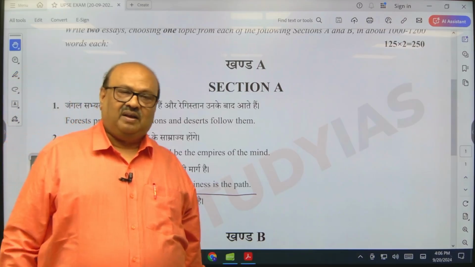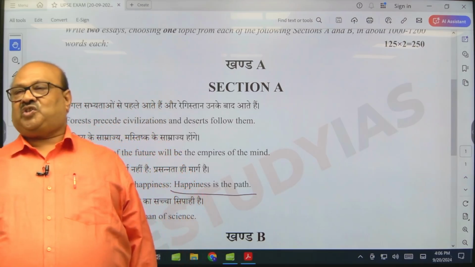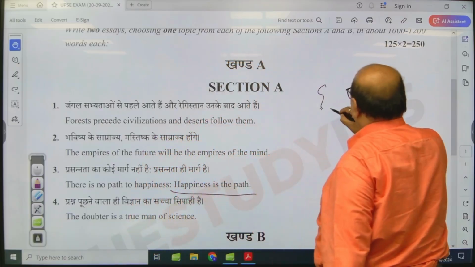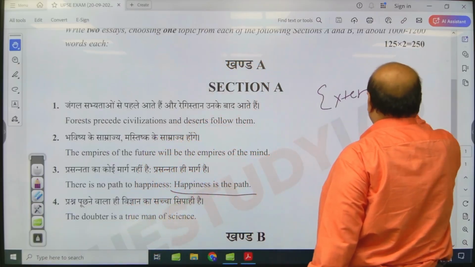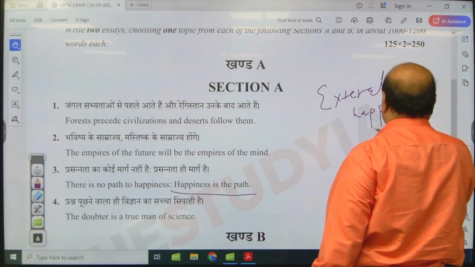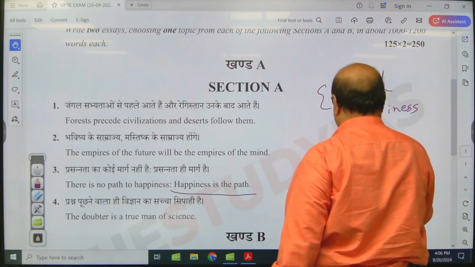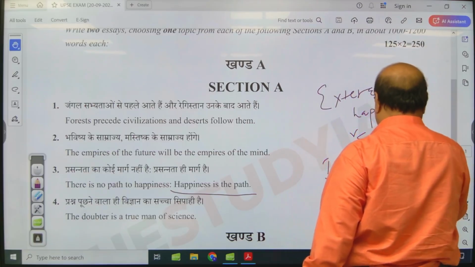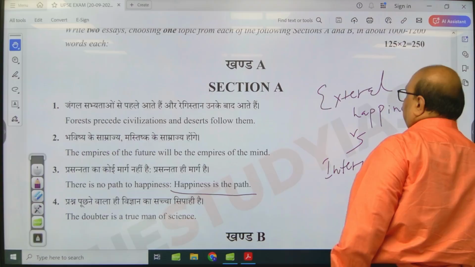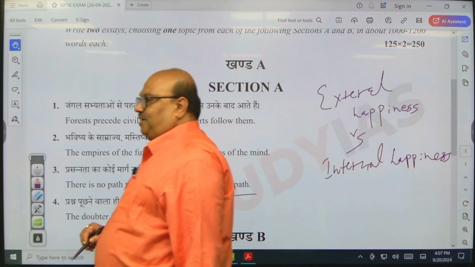So seeking more than external happiness versus internal happiness, right?